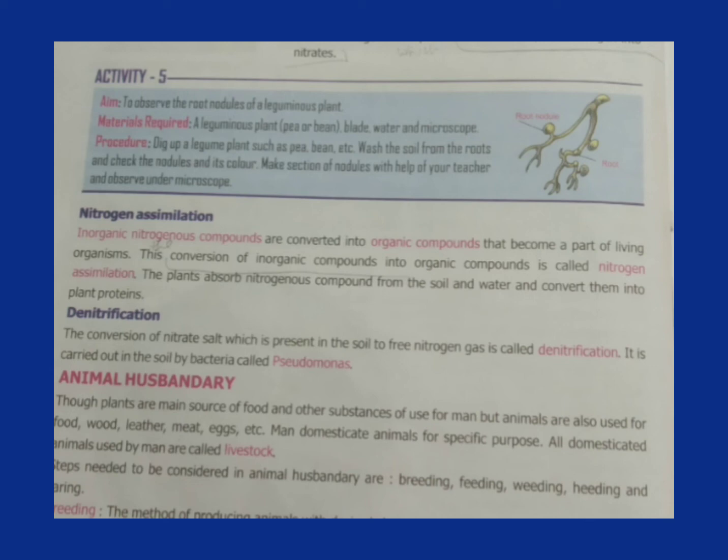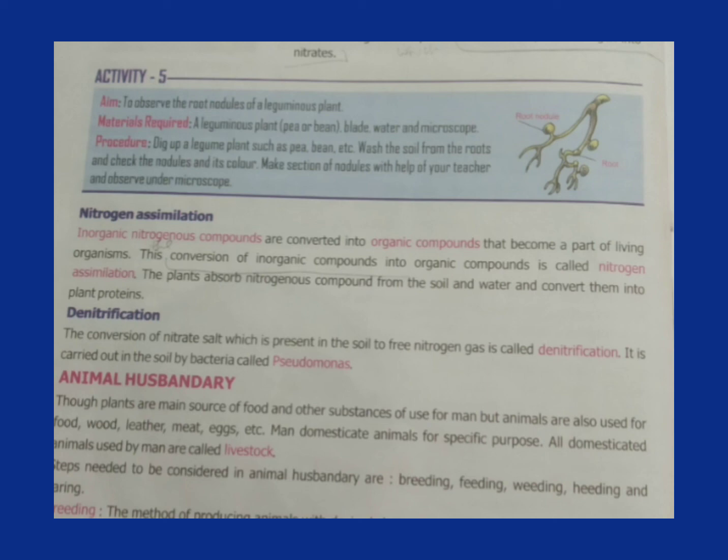Now the poultry. Poultry farming is the rearing of poultry birds like hen, chicken, etc., done in poultry farms. Poultry products are rich in animal fats, protein and vitamins. Now the egg. The egg-laying bird is known as a broiler hen. The egg has a yellow portion in the center called yolk, and the white portion is called albumin.